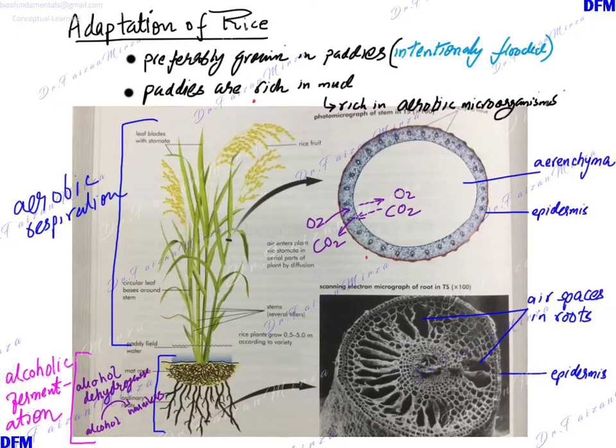Hello students, this is Dr. Faizan Mirza. I'm discussing adaptation of rice, how rice is adapted in growing in paddies and how it can carry out anaerobic respiration together with aerobic respiration and still fight back the toxicity of alcohol.